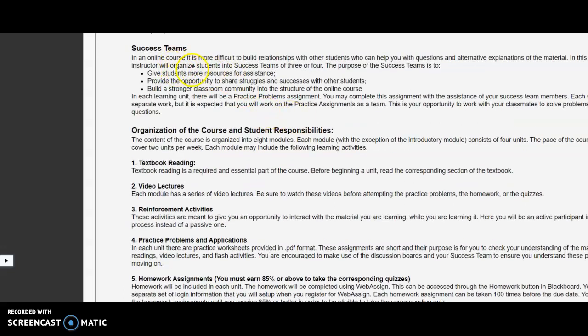There is what we call success teams in this course. It's an online course, and it is difficult to build relationships as it would be in a face-to-face course. So there is a discussion board, which we call success teams, that you can connect with other students in the class.